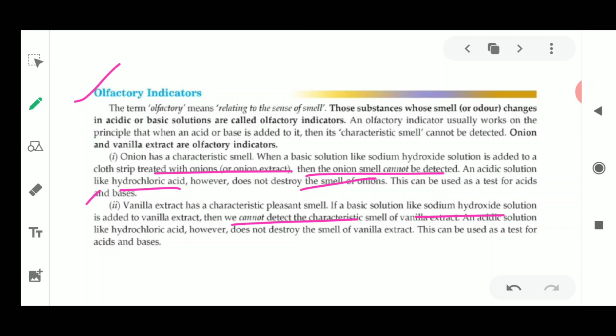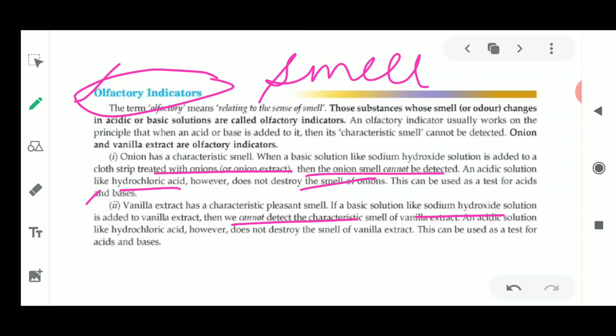When bases are added, their smell fades away. Remember this. This is one of the new concepts of olfactory indicators. Please remember that the word olfactory always means that it is related with smell. Whenever a change in smell takes place, we are using olfactory indicators to check acid and base solutions.